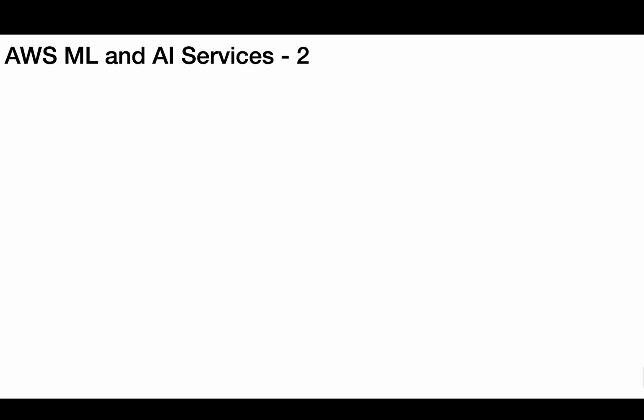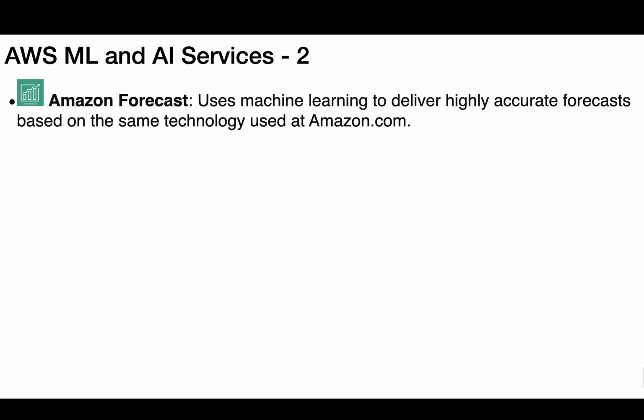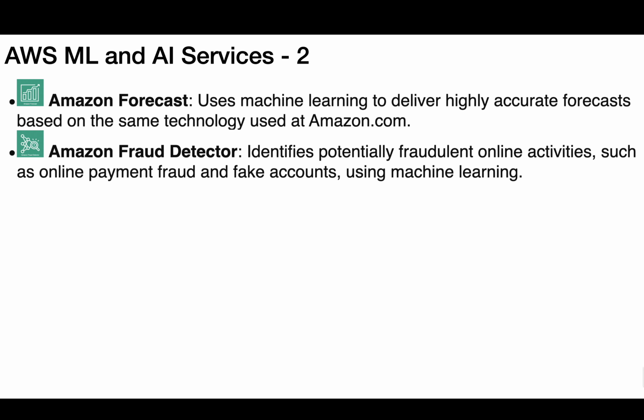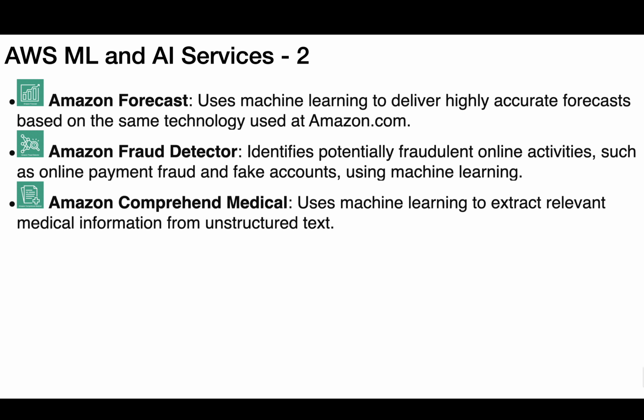AWS ML and AI Services, part 2. Amazon Forecast uses machine learning to deliver highly accurate forecasts based on the same technology used at Amazon.com. Amazon Fraud Detector identifies potentially fraudulent online activities, such as online payment fraud and fake accounts, using machine learning. Amazon Comprehend Medical uses machine learning to extract relevant medical information from unstructured text.